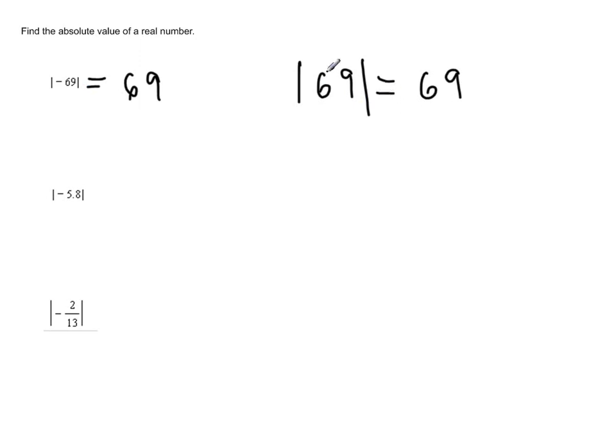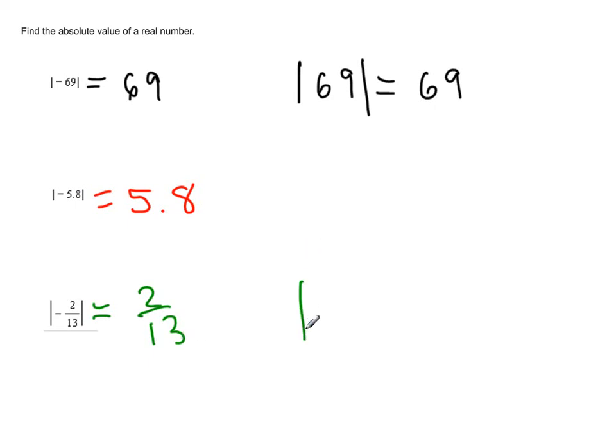Nothing changes. Now, you might be getting worried, what if there's a decimal? Well, whatever's on the inside, we just make positive. So the absolute value of -5.8 is just the positive, 5.8. Nothing to do there. How about -2/3? Just make it positive. Can you reduce that fraction? 2/3 can't get any simpler, so no, done.